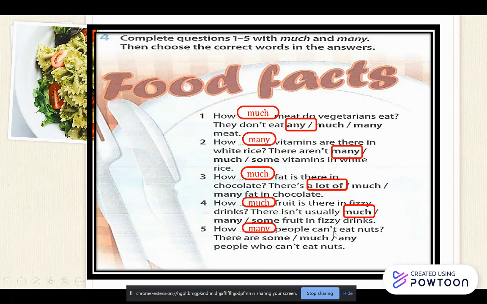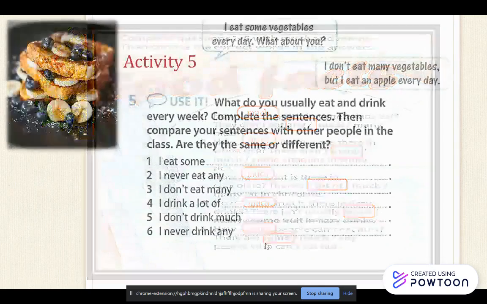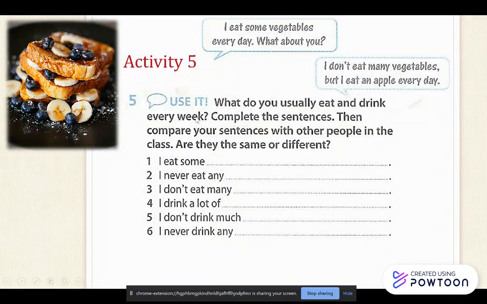How many people can't eat nuts? So this is a negative question. There are some people who can't eat nuts. This is an affirmative sentence. There are some people who can't eat nuts, but most people can. All right. The next activity is the last activity, and we have one more task for you.